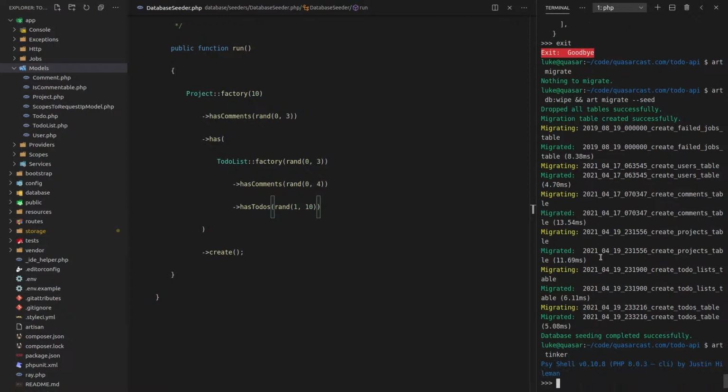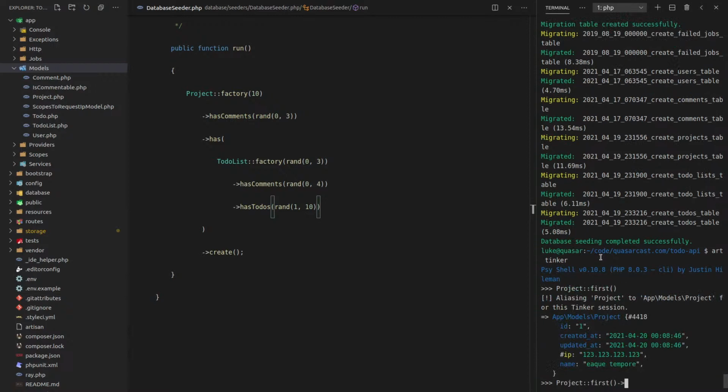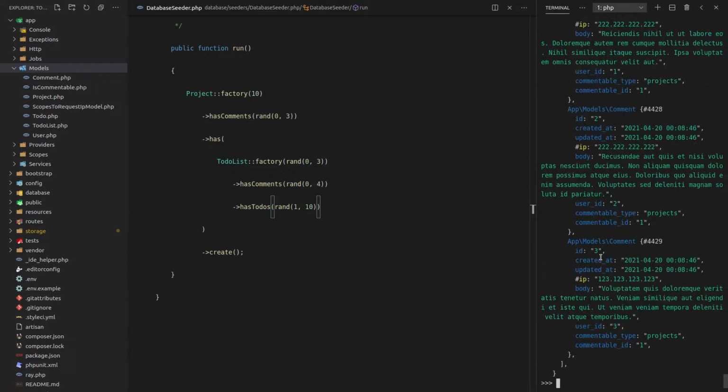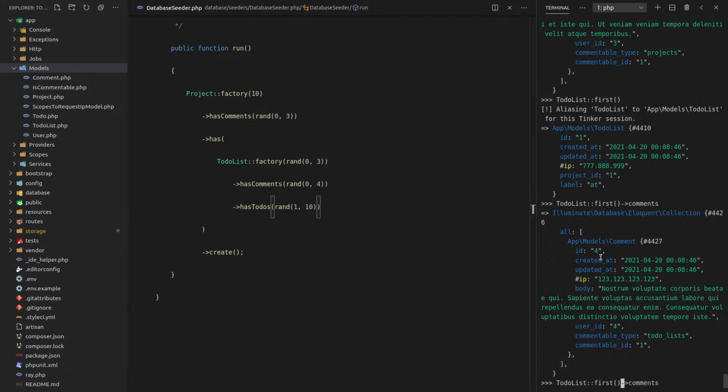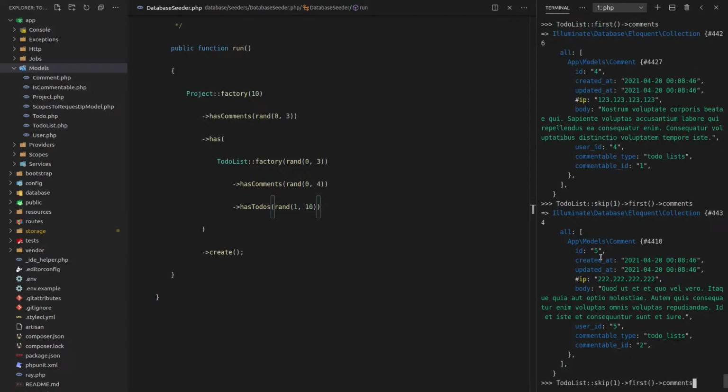Art tinker, and now we'll say project first. And we'll get its comments now. That's working. And now let's say to-do list first. Nice. And let's grab its comments. That's working. And let me just try skipping the first one to see if we get a variation in the number of comments. That one's also got 1. That one's also got 1. Okay, this is looking weird. Why have they all only got 1?